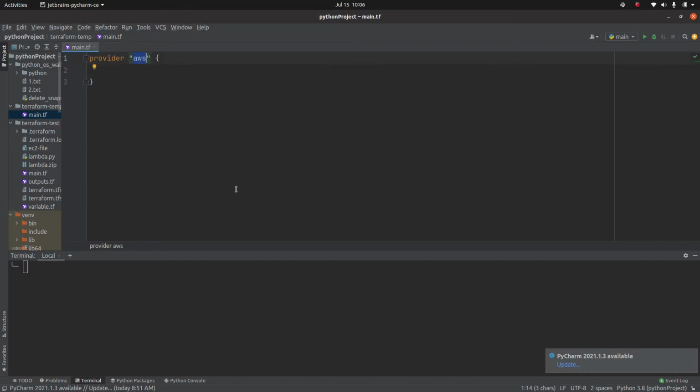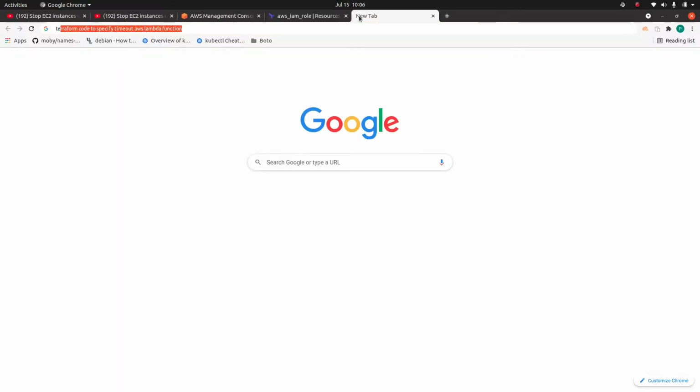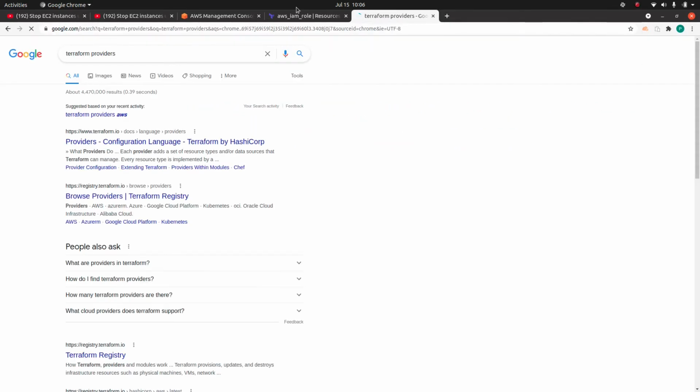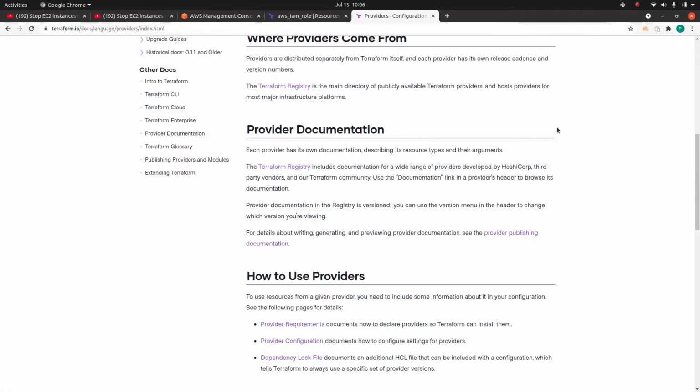But Terraform supports a number of providers.